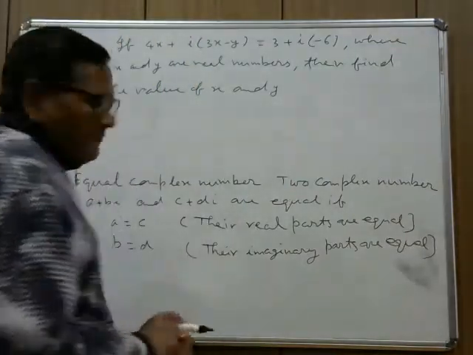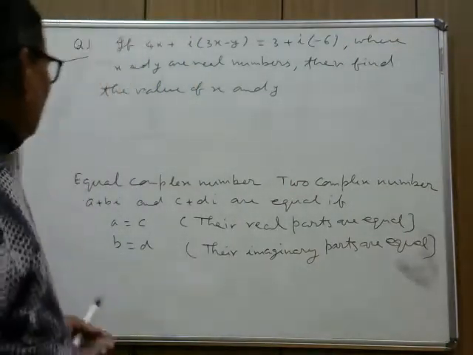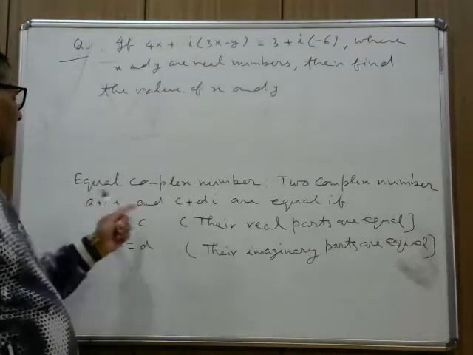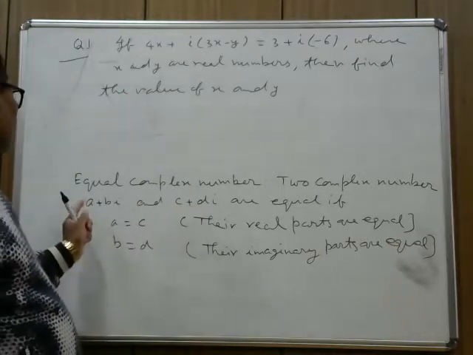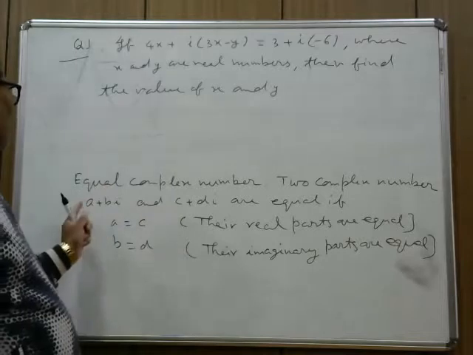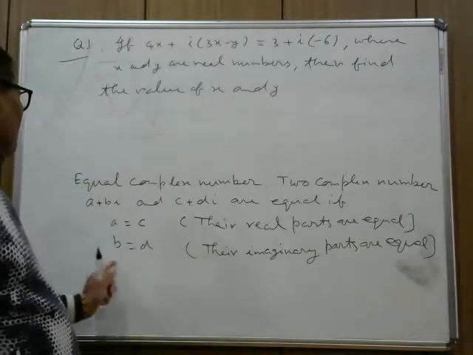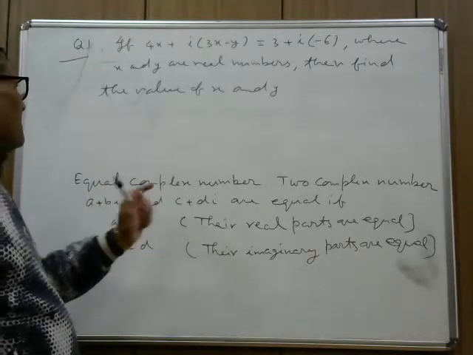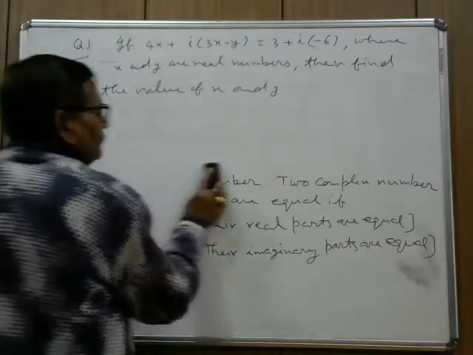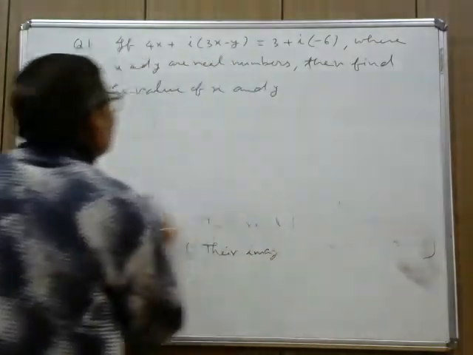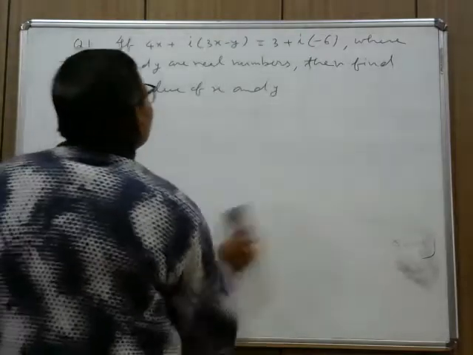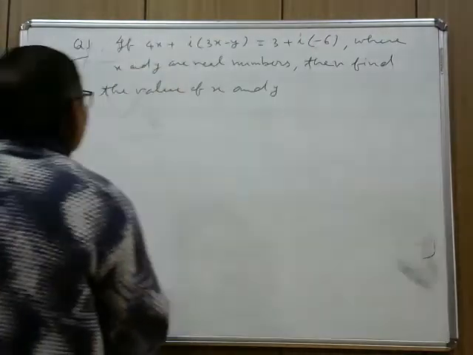So now you see, as you know that two complex numbers a plus bi and c plus di are equal if a equals c, meaning their real parts are equal, and b equals d, meaning their imaginary parts are equal. So by using this concept, you can solve this equation.